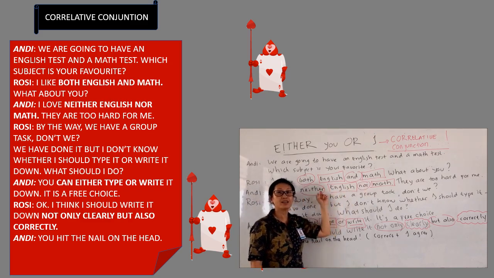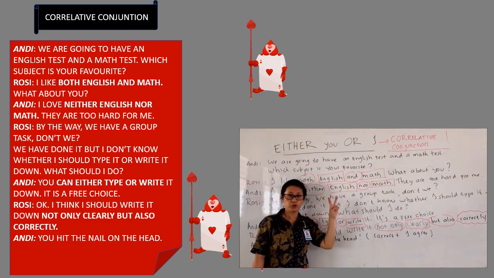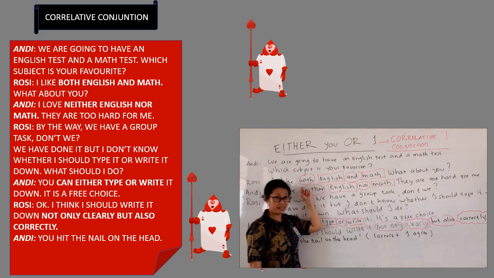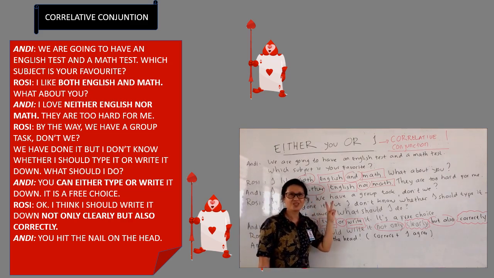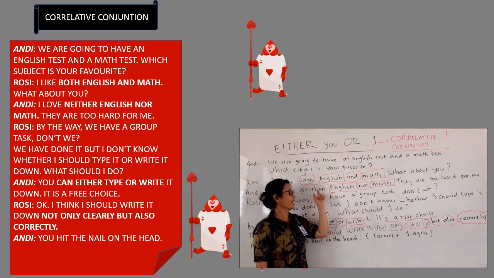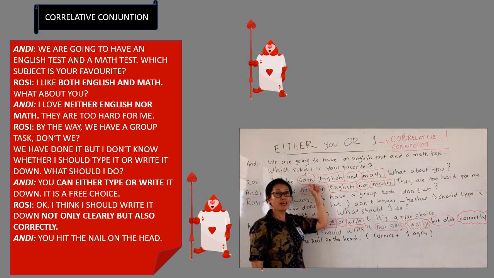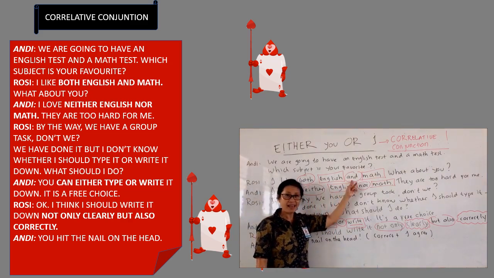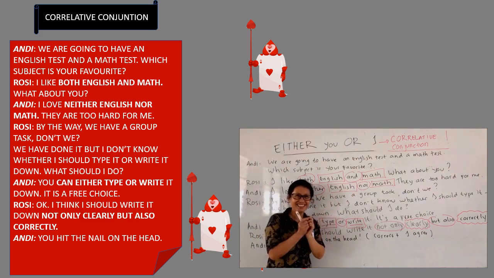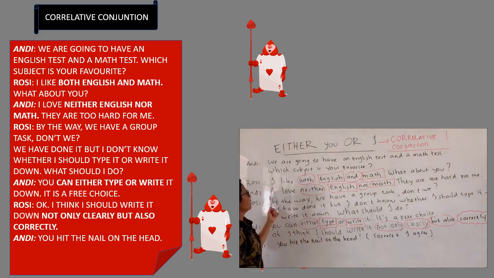So it means dia suka both. Kedua-duanya. So here both means kedua-duanya. Good. And here, look at here. Both must be together with and. So they are partners. Okay, sepasang. Right? Now let's go on to the second.